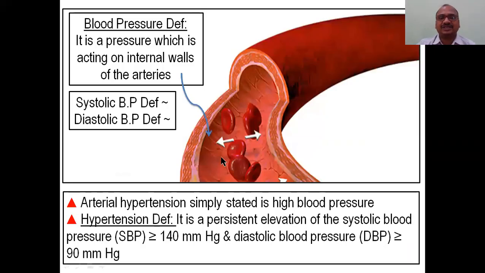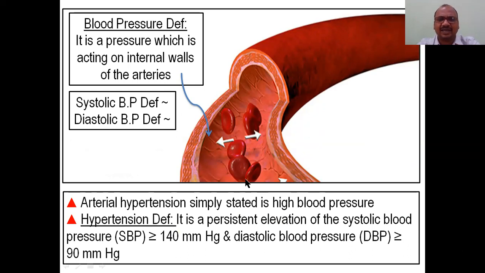This is the blood pressure definition. It is a pressure which is acting on the internal walls of the arteries. It is arteries, not veins. We are not at all bothering about the veins here, because all blood pressure machines will see the pressure of the blood which is acting on the internal wall. See here in the diagram I have explained it.